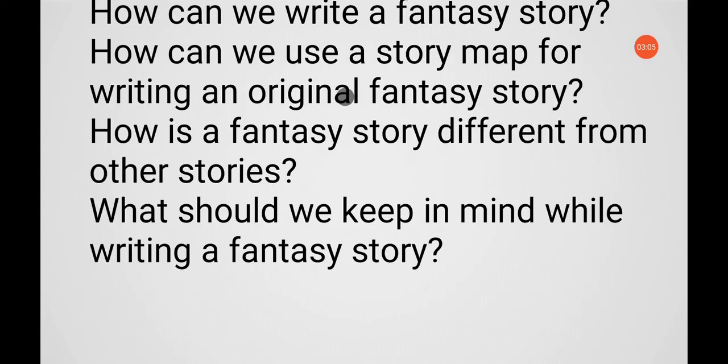Now student, tell me, how can we write a fantasy story? We can write a fantasy story by thinking about the different elements that the story is made of, such as characters, the settings, the events that take place.